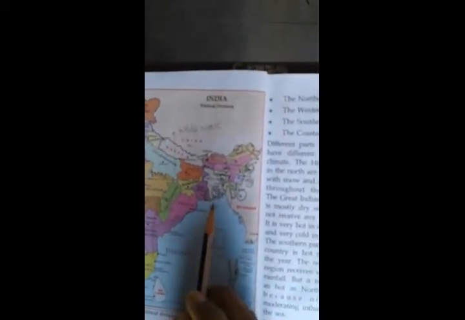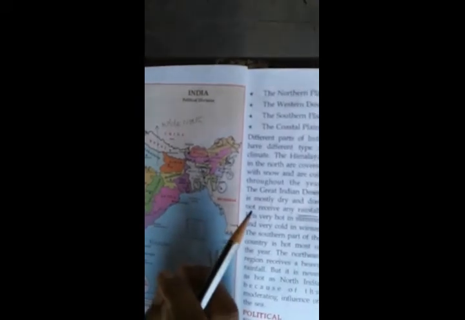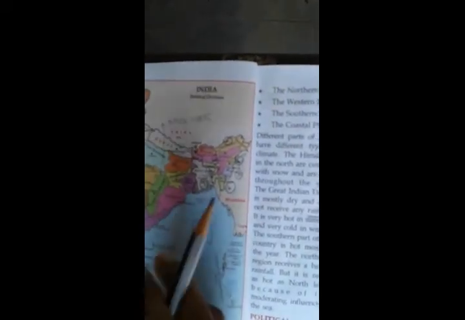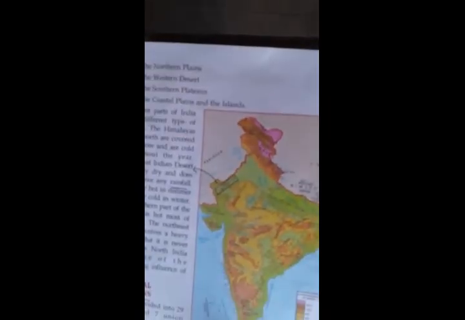These are called the 7 sisters, which are in the eastern side of our country.